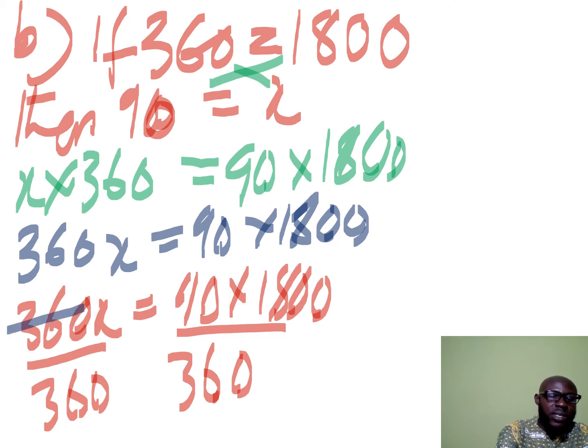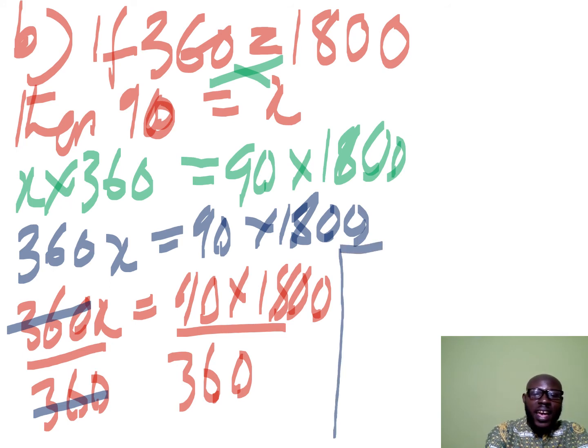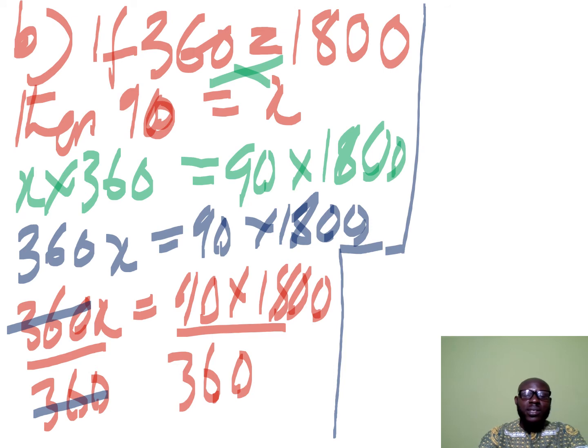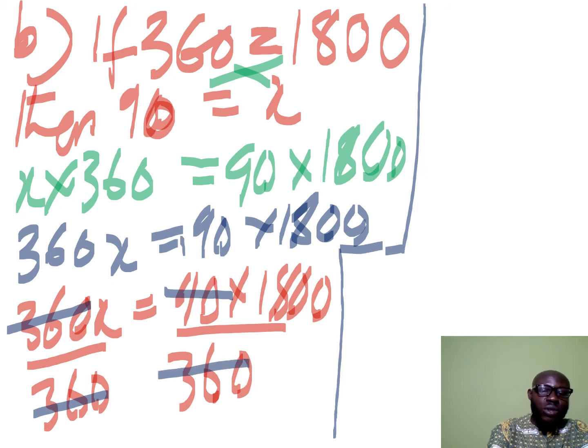So the 360 will cancel the 360. You'll be left with 1, and 1 times x will give us x. So you'll be left with x. Is that okay? Then 90 will go into itself 1. It will go into 360 4 times.